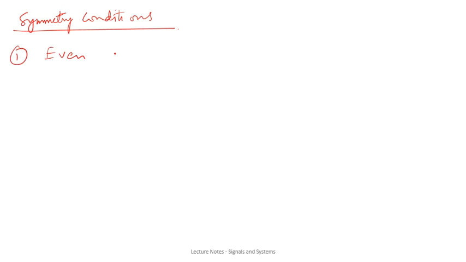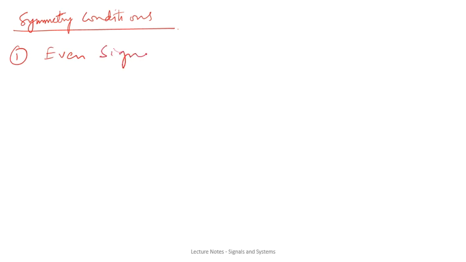Now the next thing which we have to discuss is the conditions of symmetry. Okay, so there are different kinds of symmetries which are present in a signal. You know that any signal can be an even signal or it can be an odd signal.